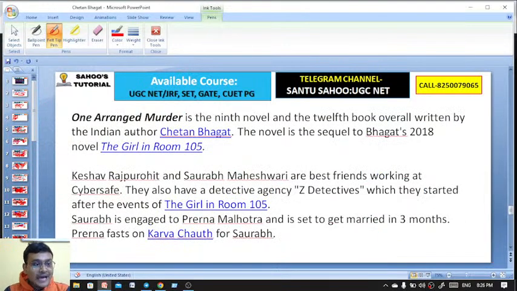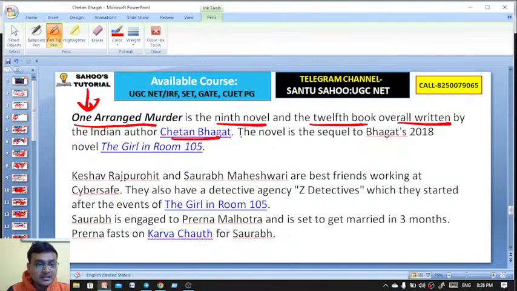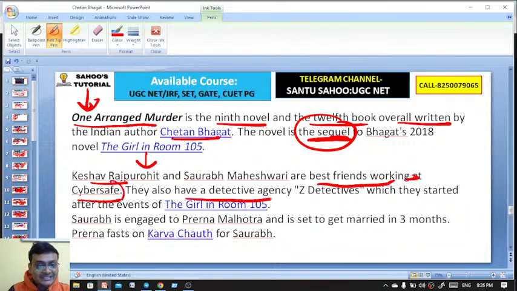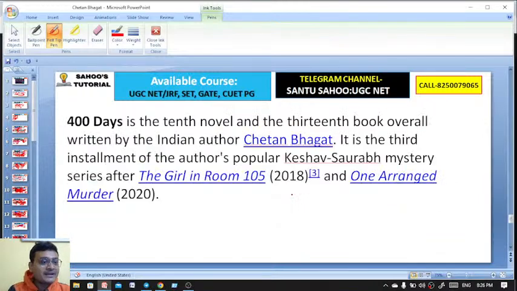Chalo. So, One Arranged Murder. This is the sequel of that novel, the earlier novel. One Arranged Murder is the 9th novel and the 12th book overall written by the Indian author Chetan Bhagat. The novel is a sequel to Bhagat's 2018 novel, The Girl in Room 105. So Kesav Rajput and Saurabh, you know, his classmate, are best friends working at CyberSafe. They also have a detective agency, Jet Detectives. Jet Detectives appear in the novel One Arranged Murder, which they started after the events of The Girl in Room 105. Okay, this is all about the short summary of One Arranged Murder.